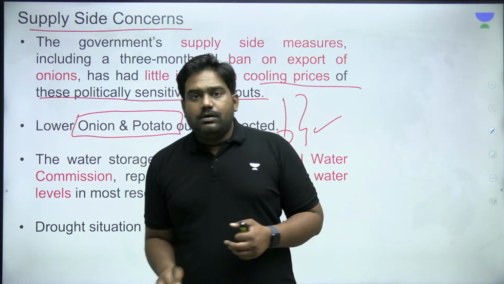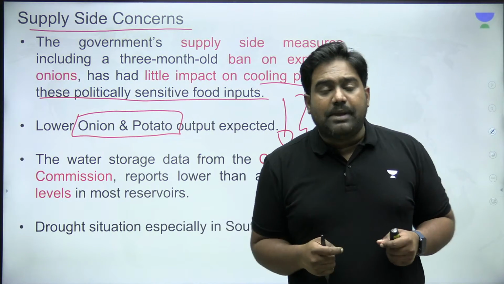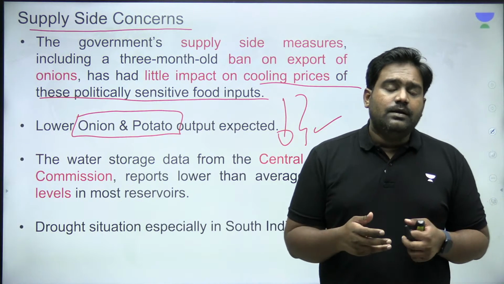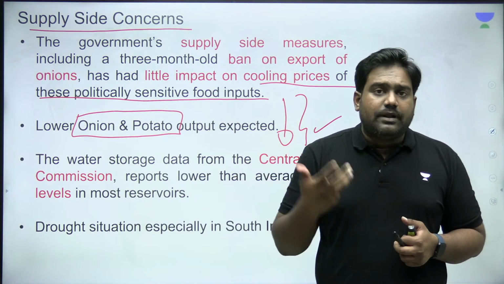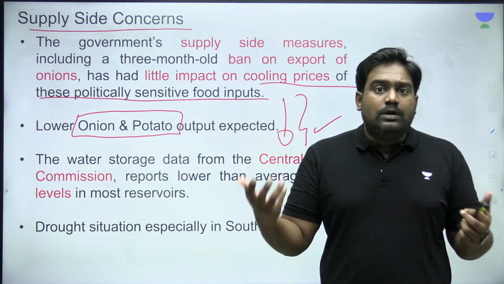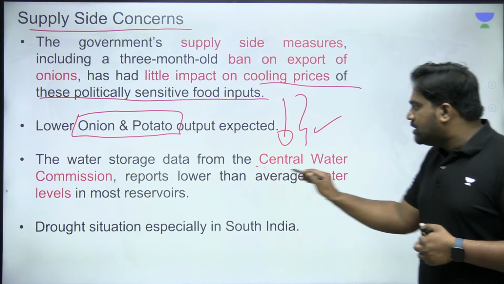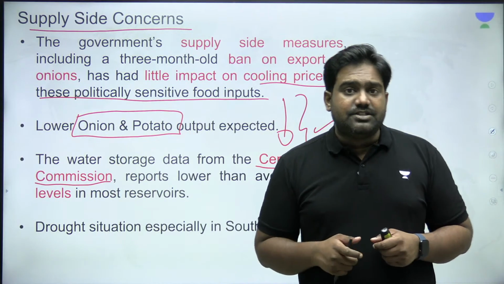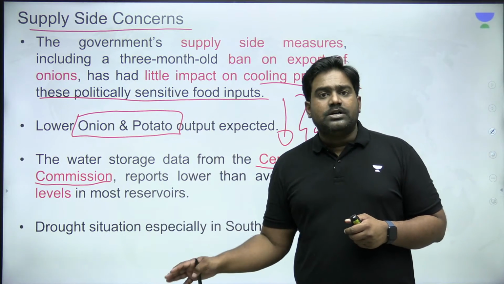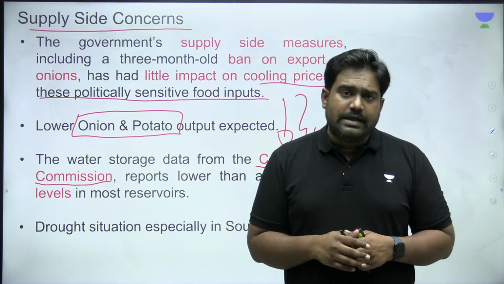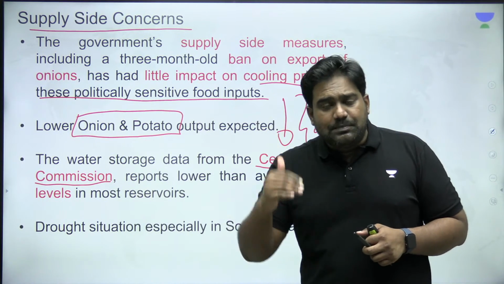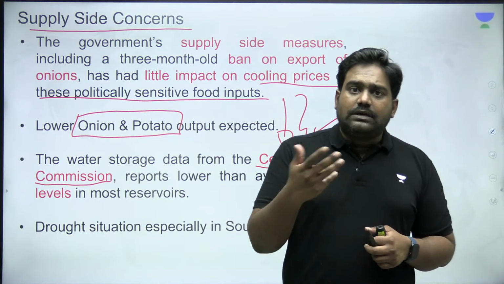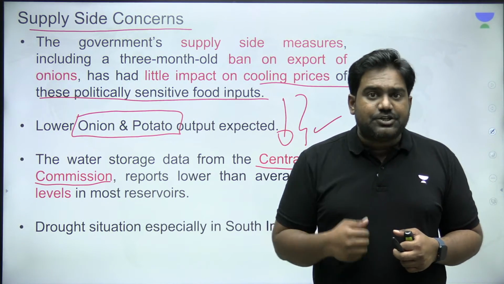And also, the assessments for the next few months are also quite alarming because of the El Nino impact. Monsoon rains are expected to be hit, right? And already water levels in most of our dams and reservoirs are at an all-time low. If you look at data from the Central Water Commission, which monitors water levels in all the major dams and reservoirs, right? Most of the reservoirs in India, almost 150 major reservoirs, they are reporting a storage level which is 40% below the average, right? And we've already studied the water crisis in different parts of India, right, in previous sessions.